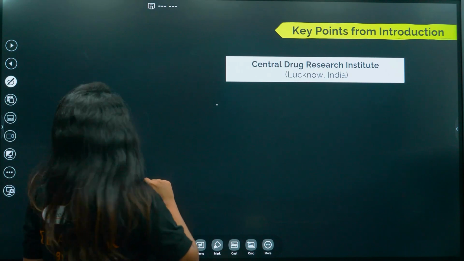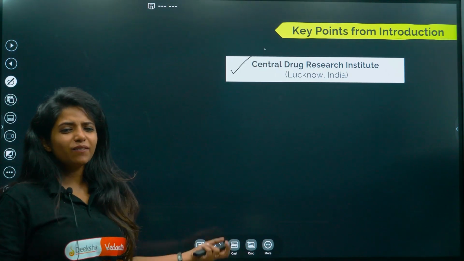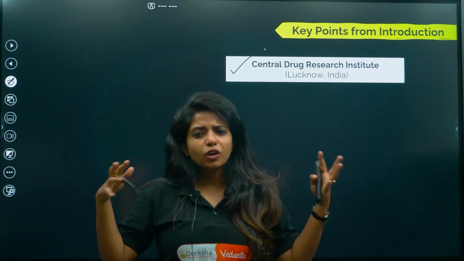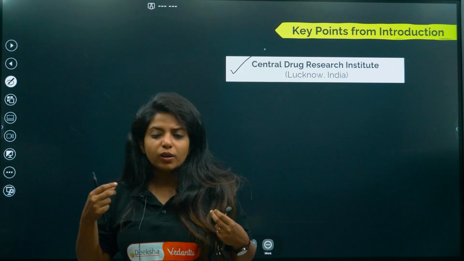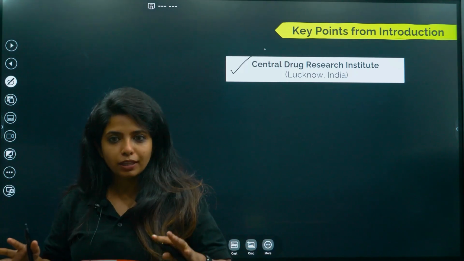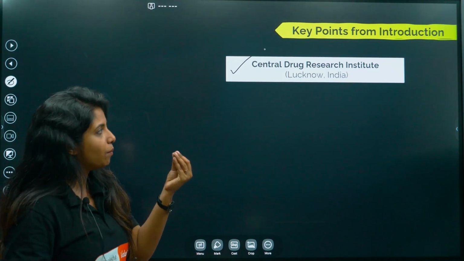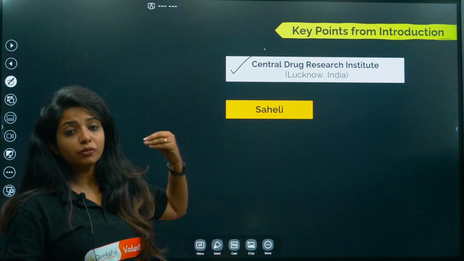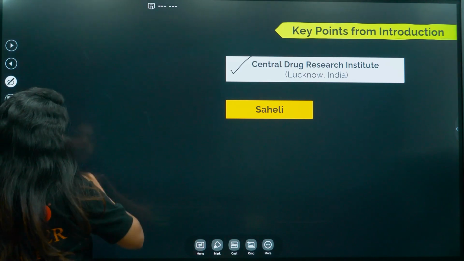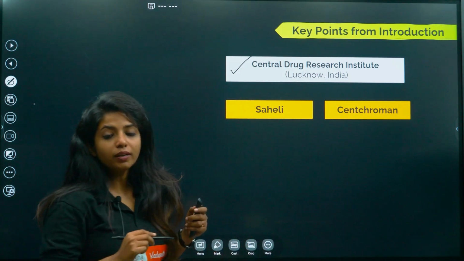There is a point about the Central Drug Research Institute. Under the reproductive and child healthcare programs, the government was trying to find new birth control mechanisms. During this, the Central Drug Research Institute, which is in Lucknow, India, please remember the names, came up with something known as Saheli, a contraceptive pill. What is it, children? It is a contraceptive pill, and in the market it is also known as Centroman.